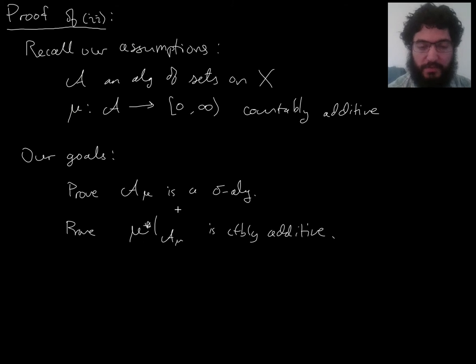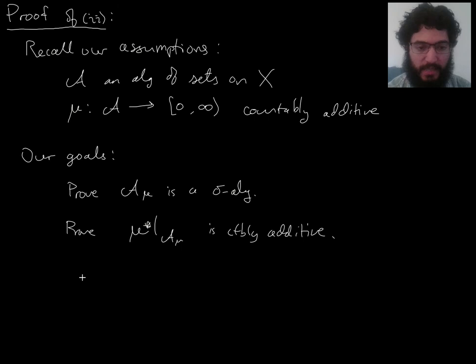To prove A mu is a sigma algebra, we really have to do it from scratch. So we have to prove all of the properties in the definition of a sigma algebra. That it's closed under complements, that it's closed under countable unions, and what else? That it contains the empty set and the full set. Well, I guess that part we can get out of the way quickly.